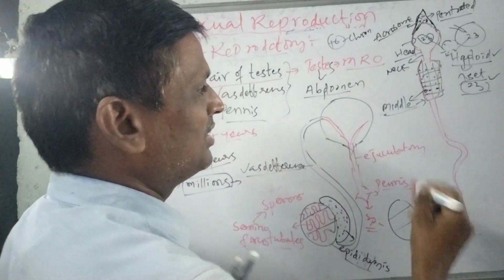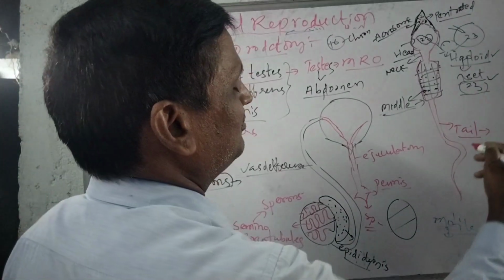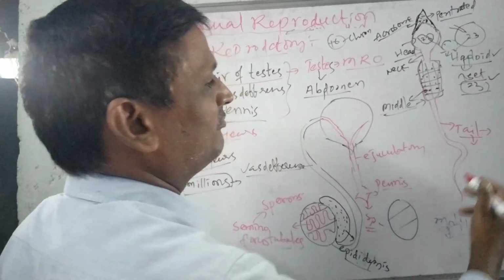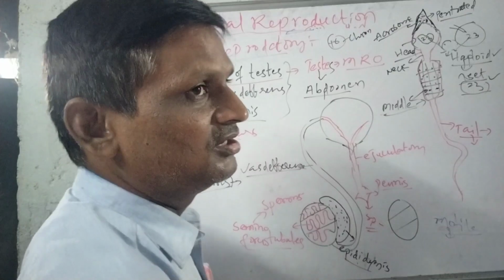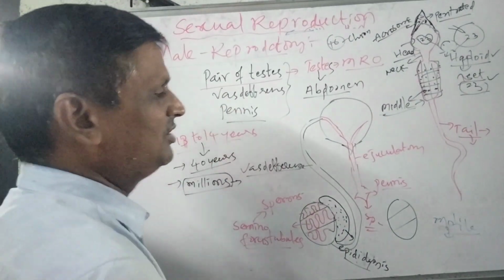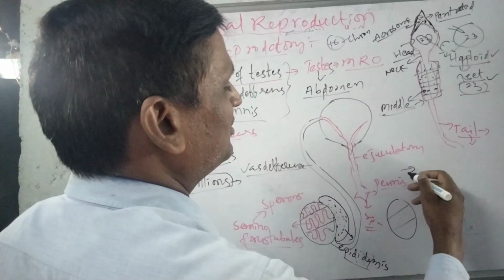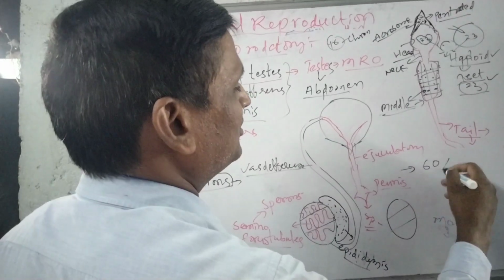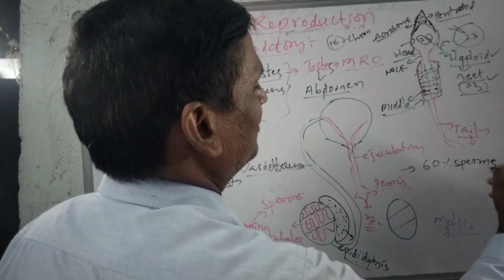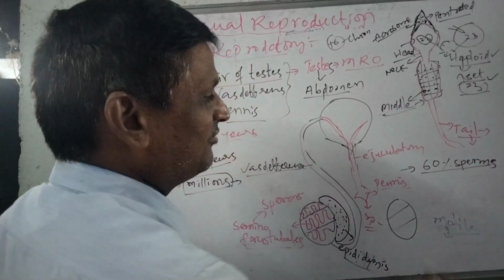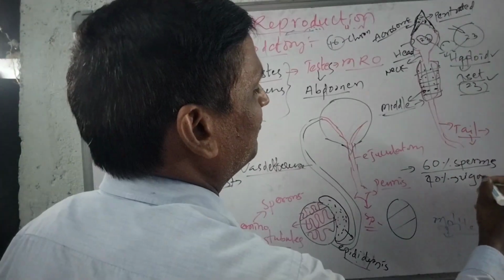And next, coming to the last part, this is the tail part. The tail propels the sperm to where it has to travel. So this is all about the structure of the sperm. Generally, when sperms are released, millions of sperms are produced. Out of these millions of sperms, a minimum of 60% should have normal shape for fertilization, and 40% should have vigorous motility for fertilization.